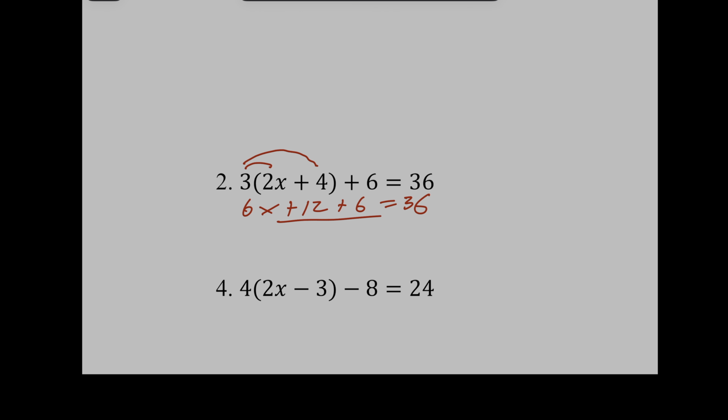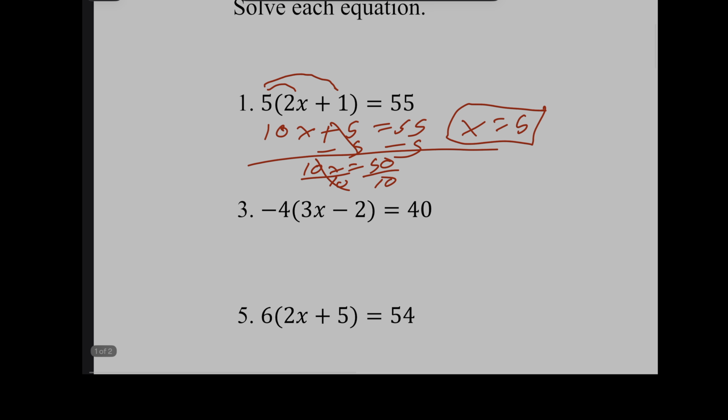All right. Now here, once I do the distributive property, I have another number out here that I can combine. So I'm going to get 6x plus 18 equals 36. So once I subtract 18 from both sides, I'm going to get 6x equals 18, and then I'm going to divide each side by 6. That's going to give me an x equals 3. Okay? Let's go on to number 3 now.